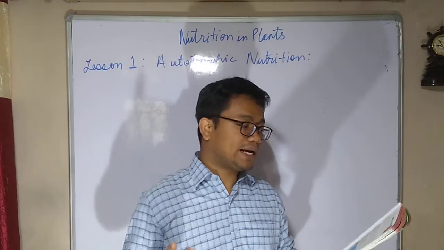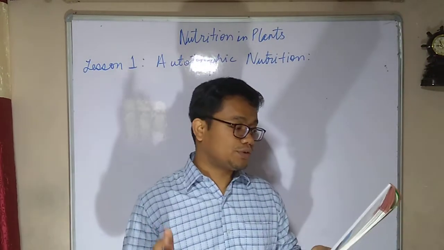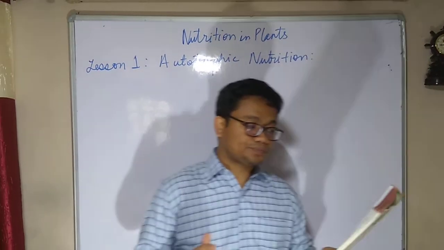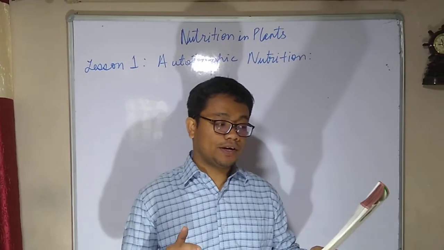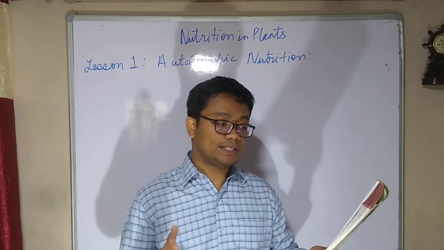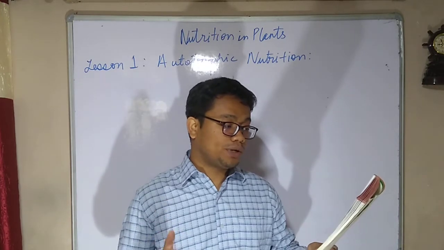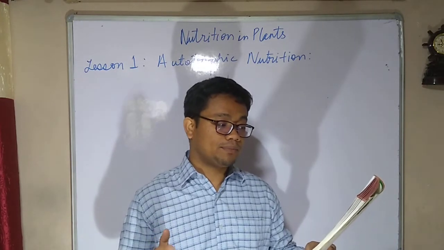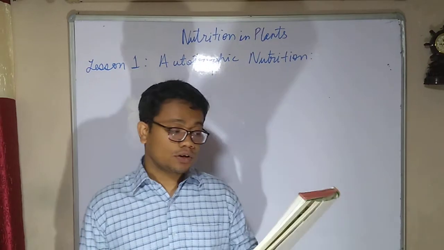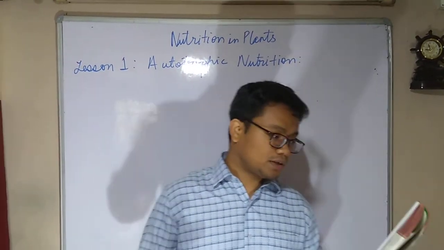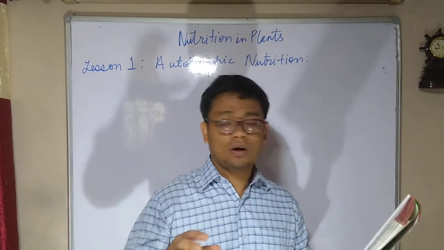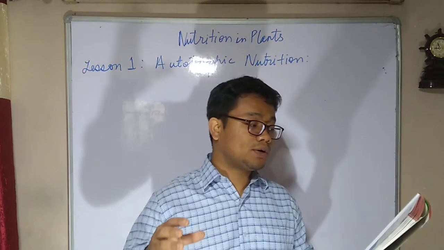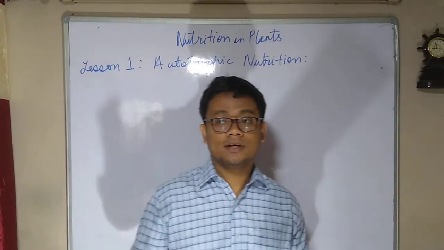I am starting lesson 1, autotrophic nutrition. Plants consist of different nutrients like carbohydrates, proteins, fats, vitamins, and minerals. Obviously, like food.